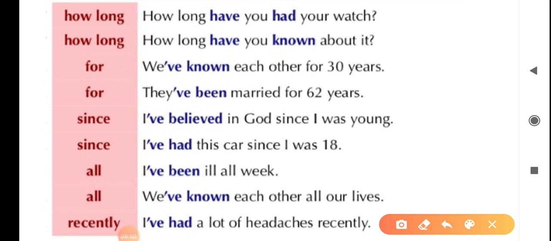Examples: How long have you had your watch? How long have you known about it? We have known each other for 30 years. They have been married for 62 years.